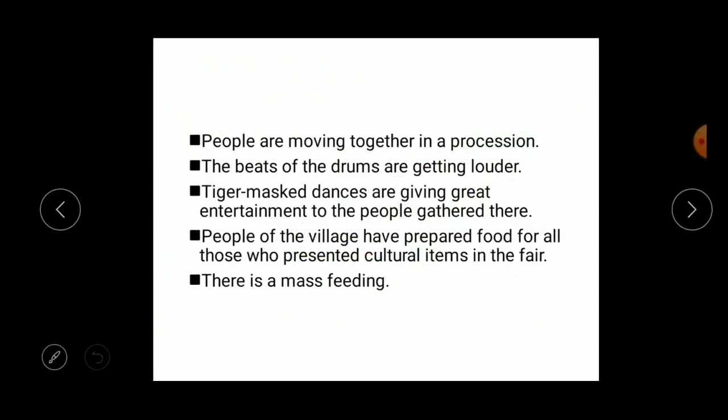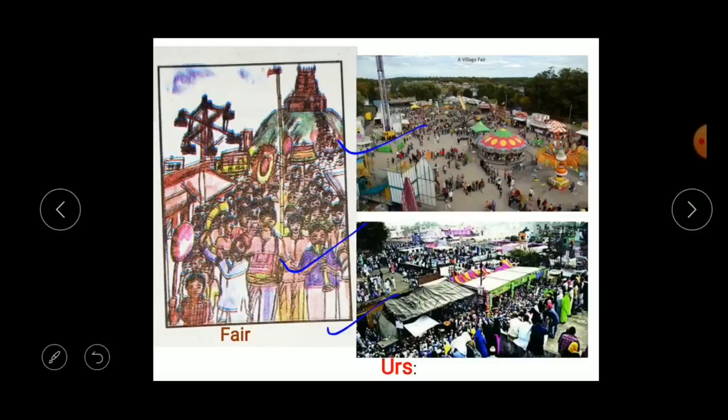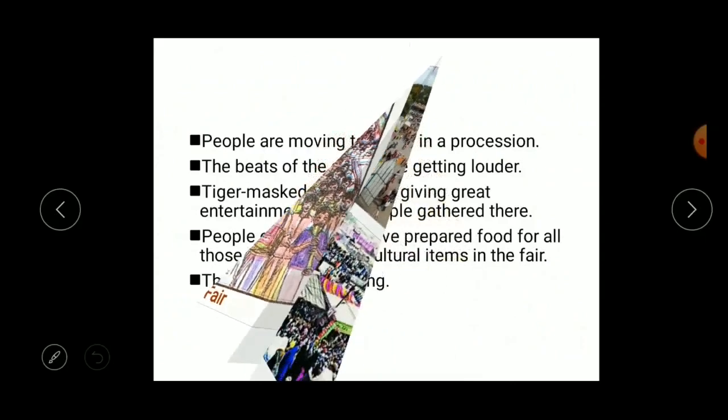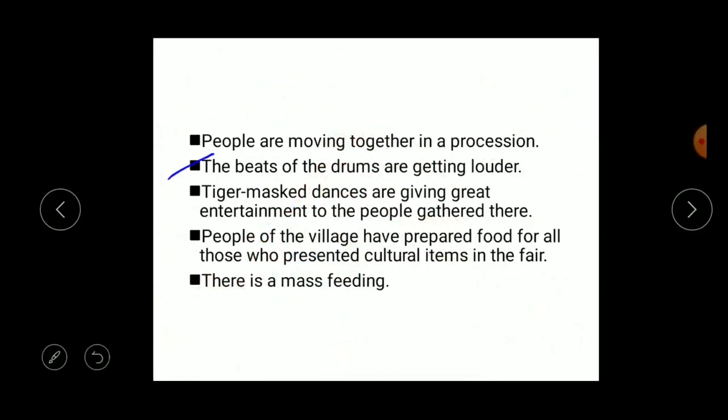The people are moving together in a procession, right? Here you can see the people move in procession, which is nothing but moving in a group. And the beats of drums are getting louder. Tiger masked dancers are giving great entertainment to the people gathered there. Then the people of the village have prepared food for all those who present cultural items in the fair.